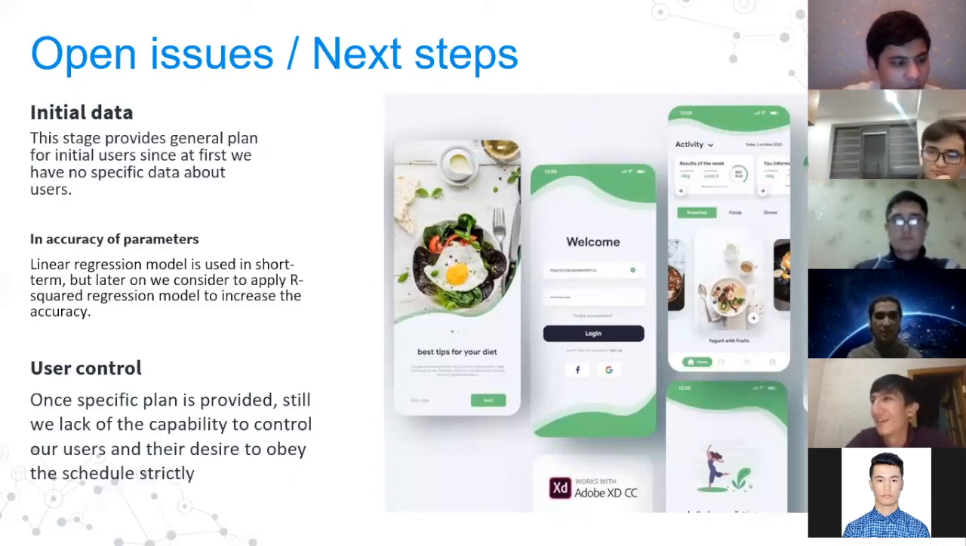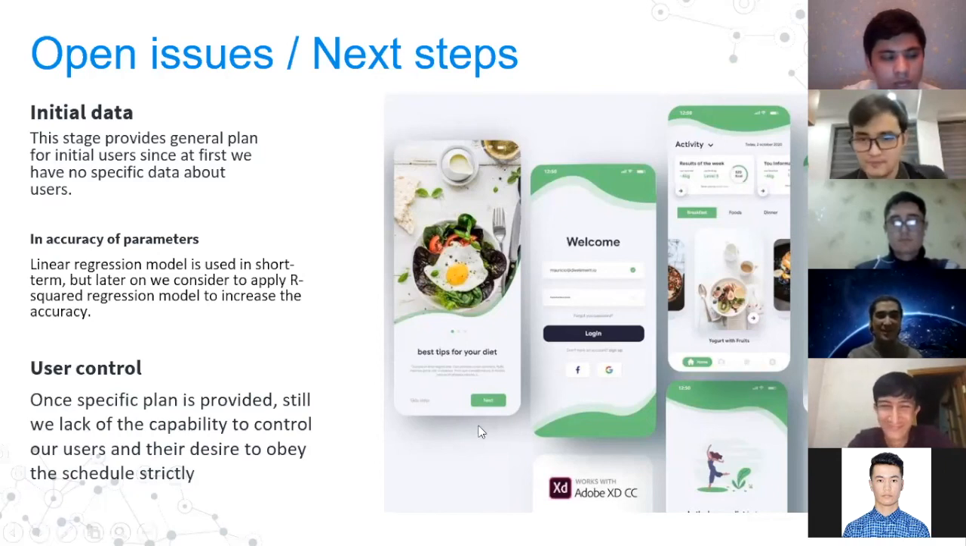If I talk about the user control, after getting data of users and providing a plan to our users, still there is a problem that we lack the capability to keep our users and control their desire to obey schedules strictly. In conclusion, Avarus uses machine learning to analyze data and gives suitable results with high accuracy.